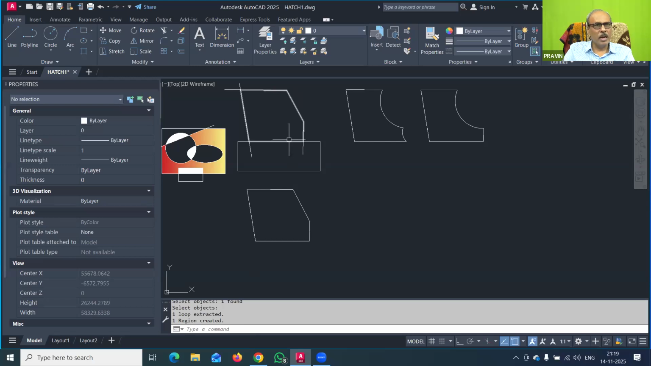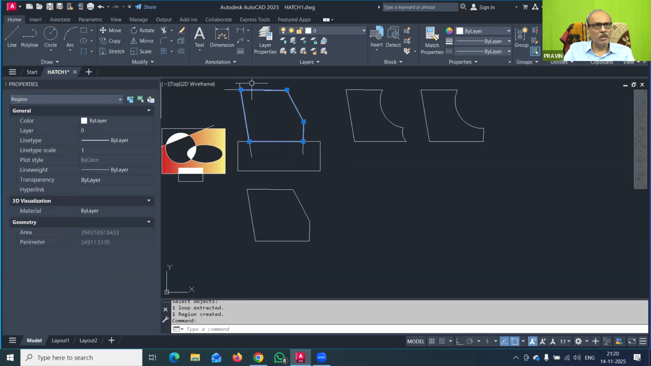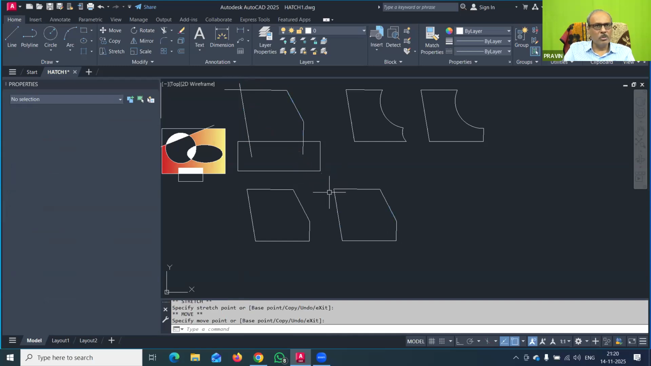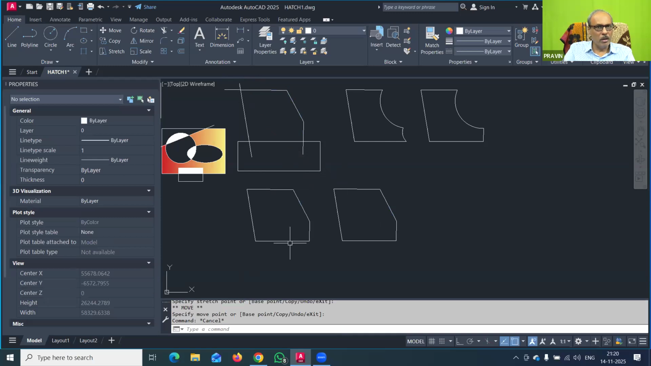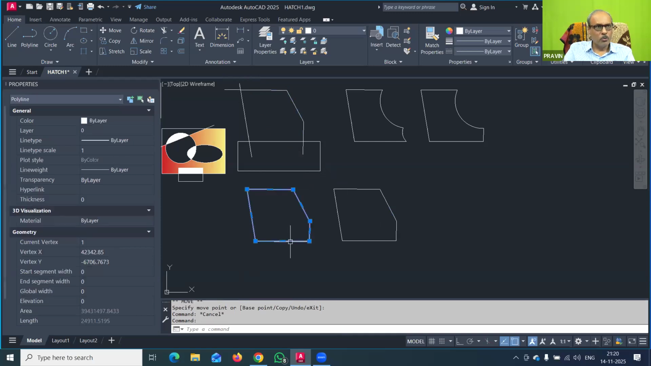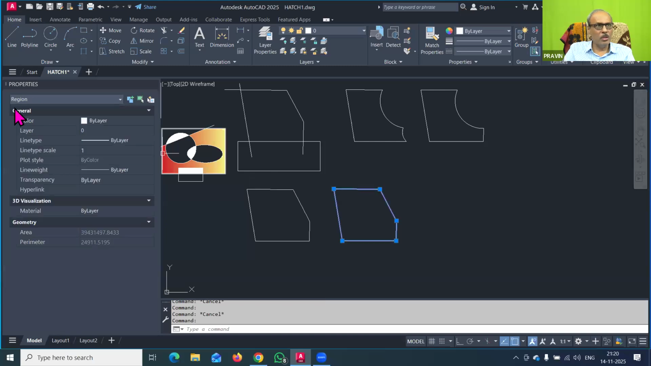So you will just check out that. This was the region created, and you can just make it move again here, separate. So same thing you have done. This you have done with the boundary command. You can see it is showing polyline, and this you have done using the region command.